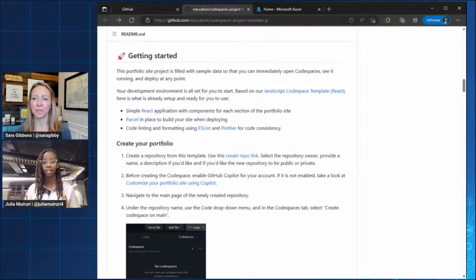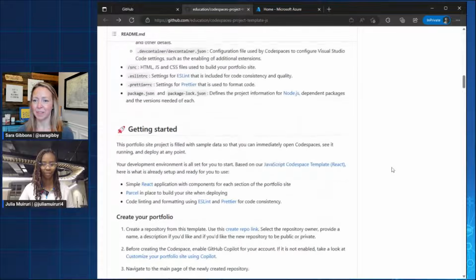The other thing is, if you also want to follow along and deploy this on Azure, you can sign up for the Azure for Students benefit. We'll also drop a link in the chat. Hopefully you have the benefit activated. If not, you can do it in a few minutes just before we get started with the project. But yeah, I think with that, Sarah, we can just get straight into it.